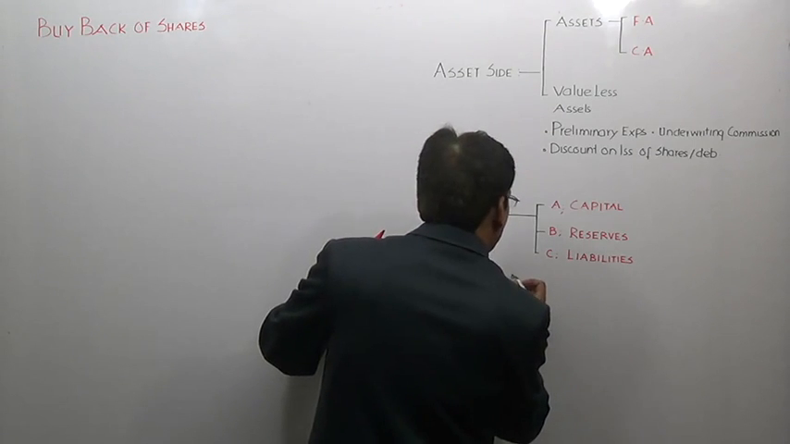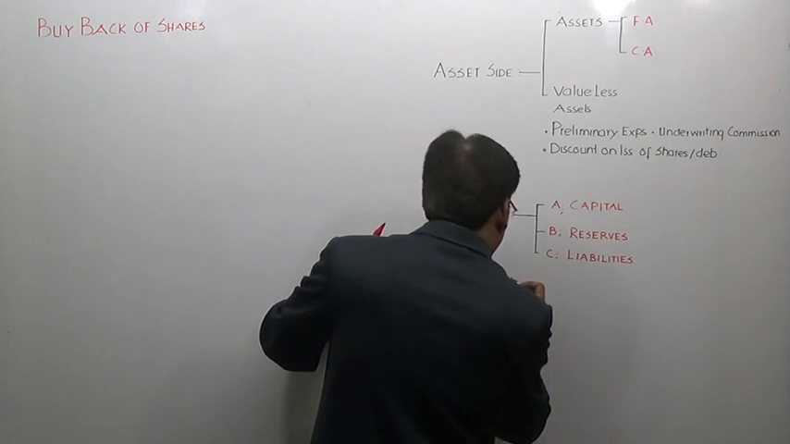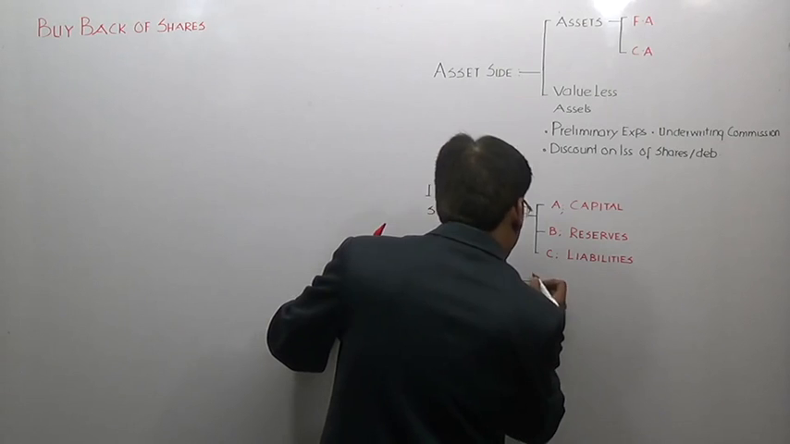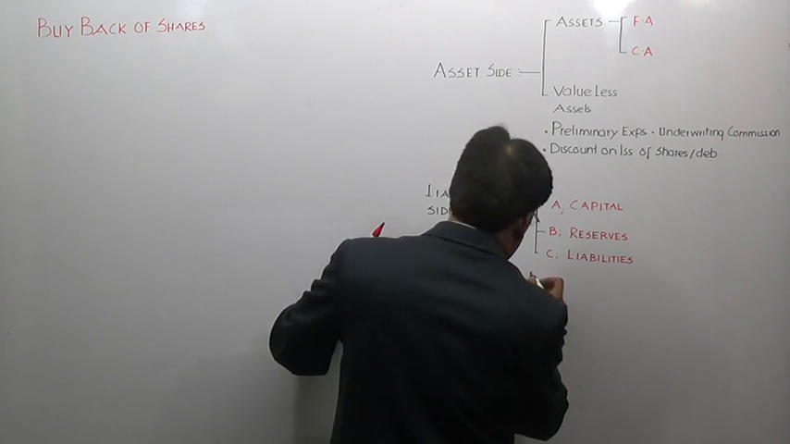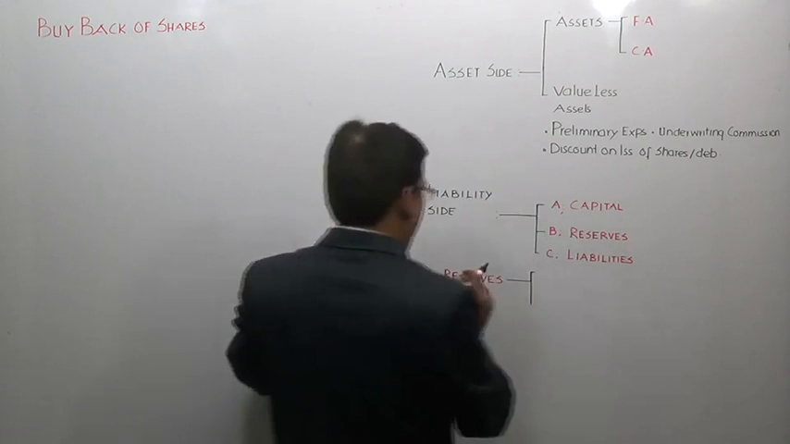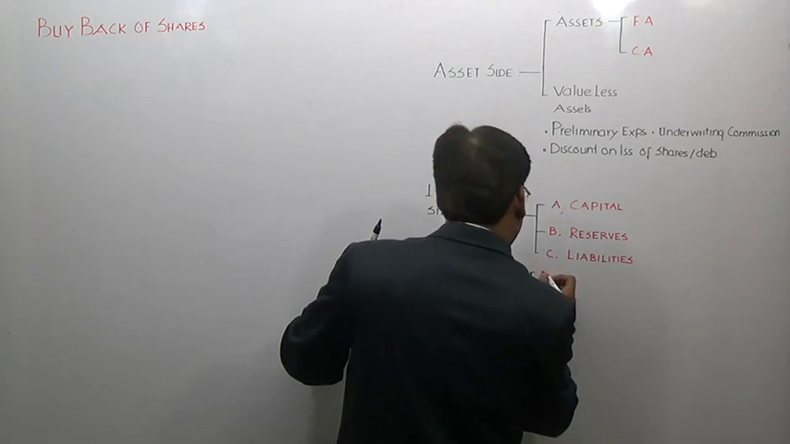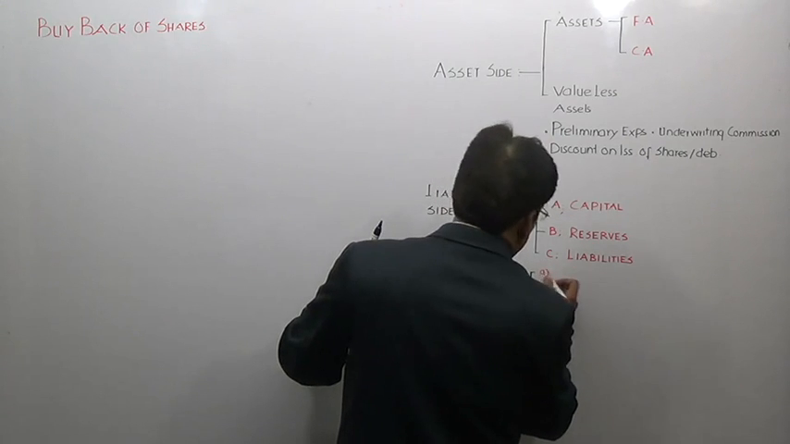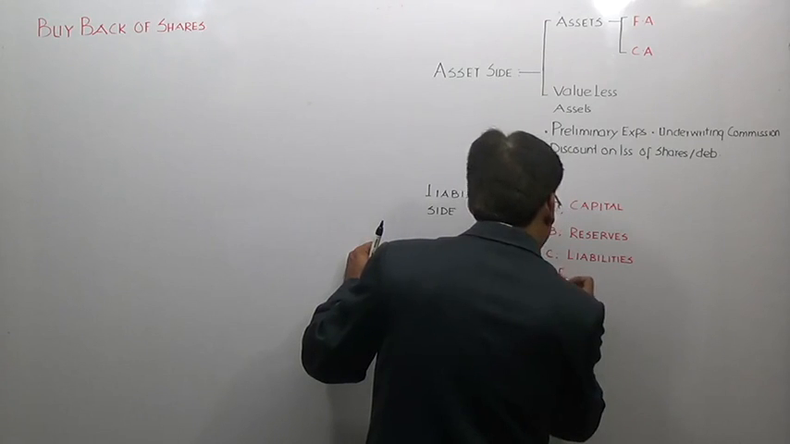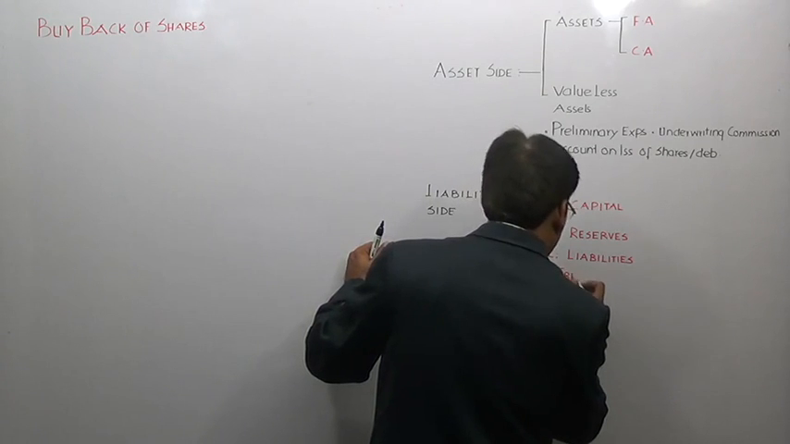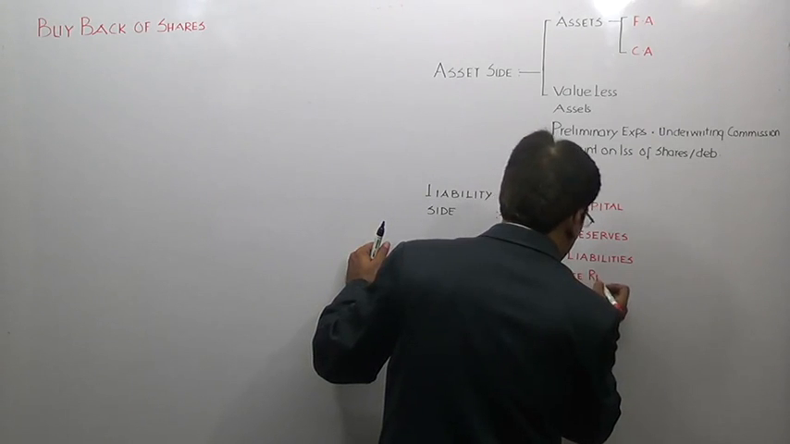can be categorized into three divisions. Reserves can be divided into three segments, correct? Segment 1, I will call it free reserves, correct? Free reserves. Segment 1 is free reserves.